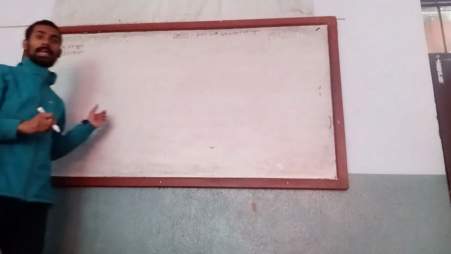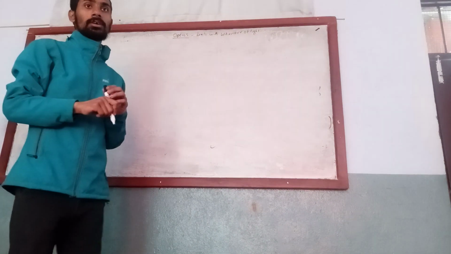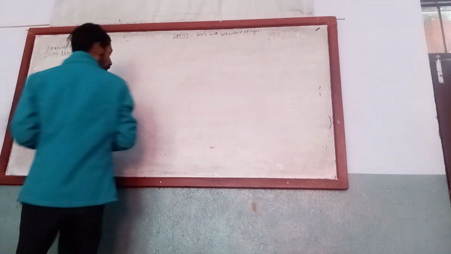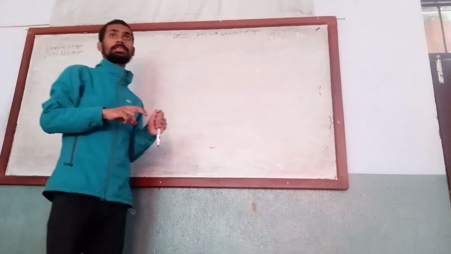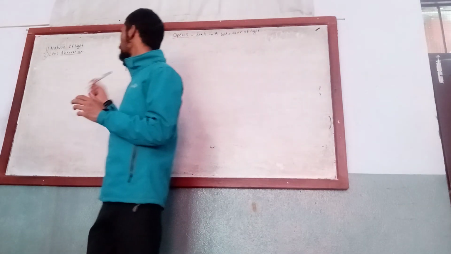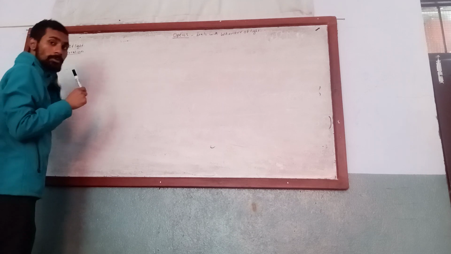In the second lesson we have lens aberration. What do you mean by aberration? Aberration is an inherent shortcoming of a lens. It is not due to faulty construction, but it is the inherent shortcoming of a lens due to different reasons.